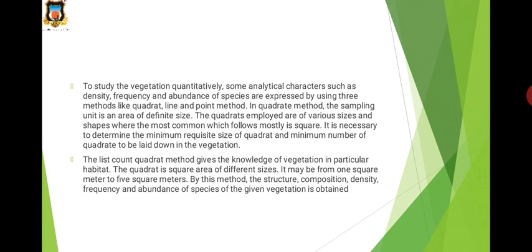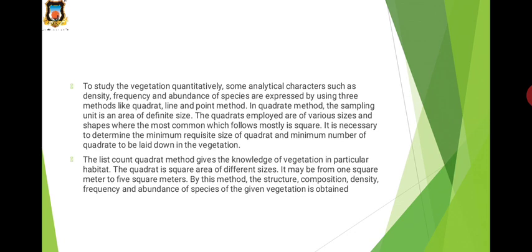And vegetation study means the study of the species composition of a specific area. In a particular area a number of plant species are present, and these plant species are studied.